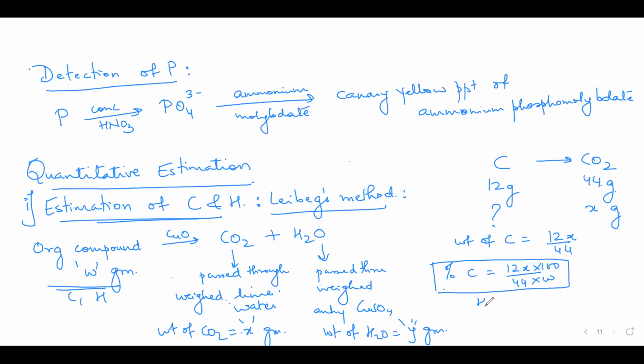Similarly now, 18 grams of water has how much of hydrogen? 2 grams, correct? But how much water have I got here? Y grams. So Y grams of water will have how much of hydrogen? So give me the weight of hydrogen here. Where should I write now? I don't have space here.